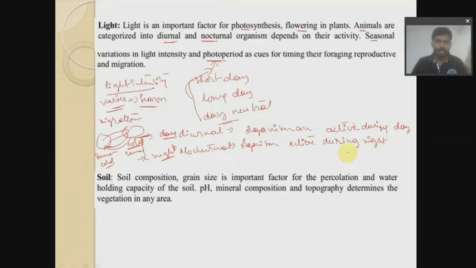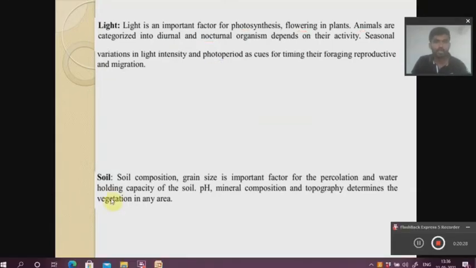Okay, so the next one, the last one, is soil composition. If you consider soil composition, there are three different types, right? As I have told you, sand, silt and clay.